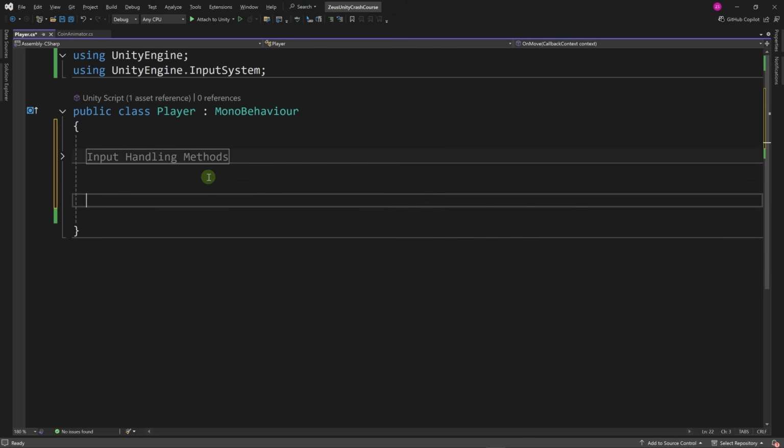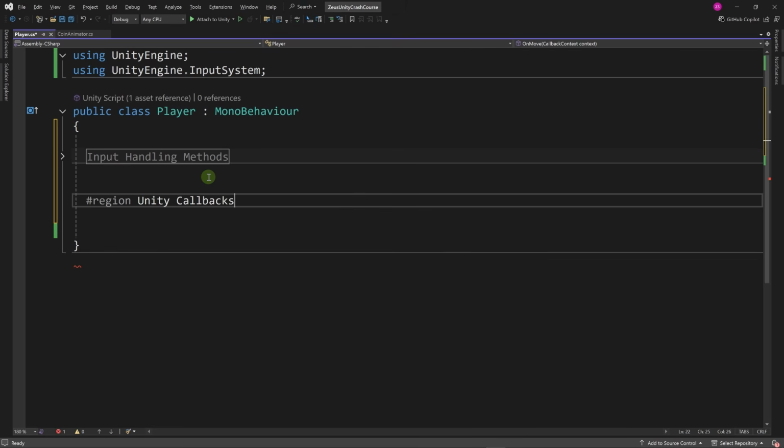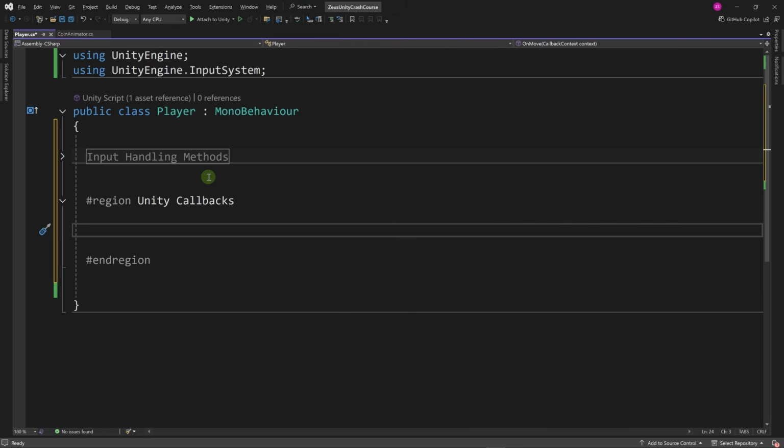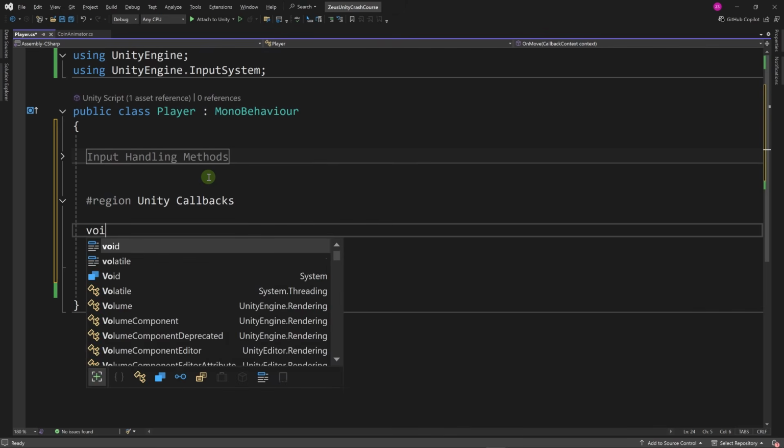Now I usually also create a region for Unity callbacks. This is where I'll create my Start method and my Update method. Let's add an Update method here.